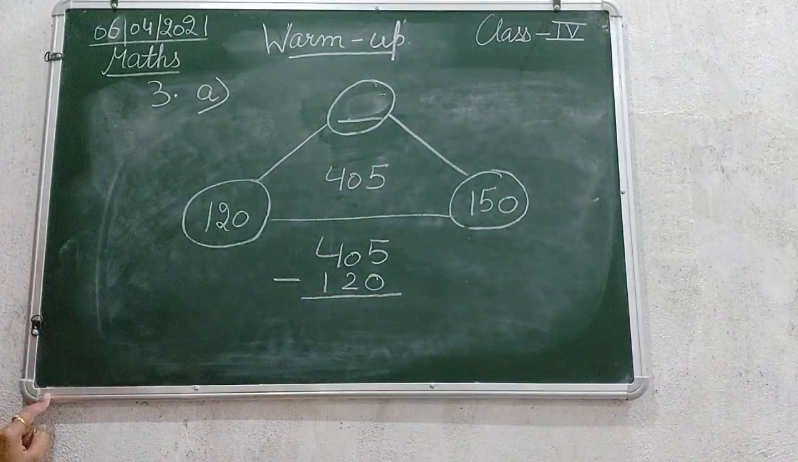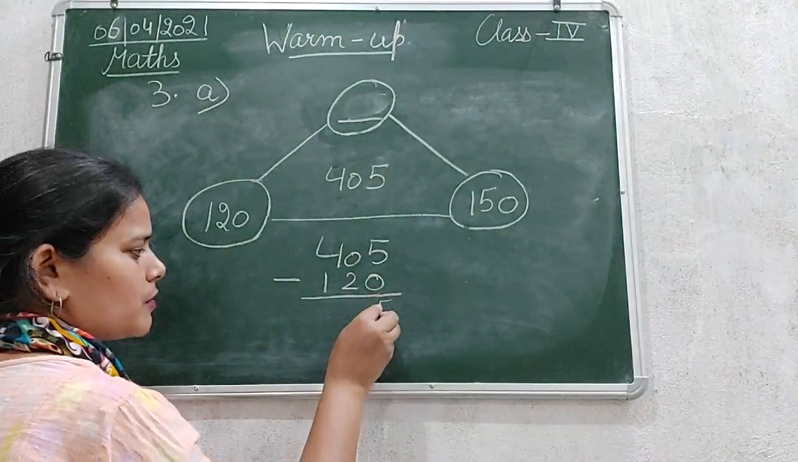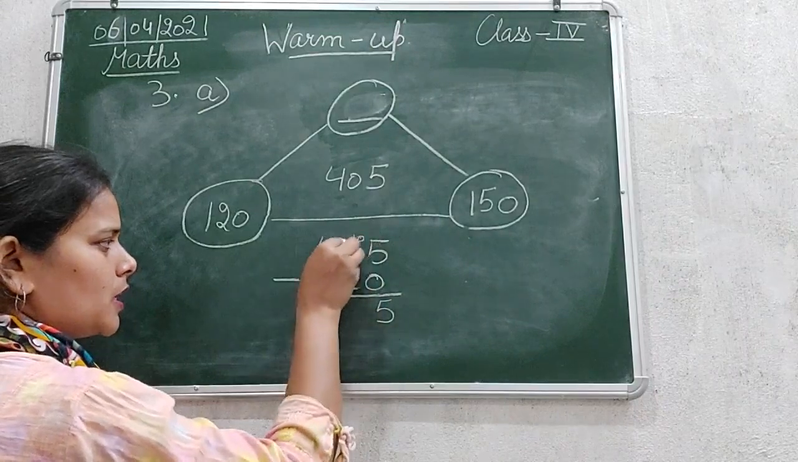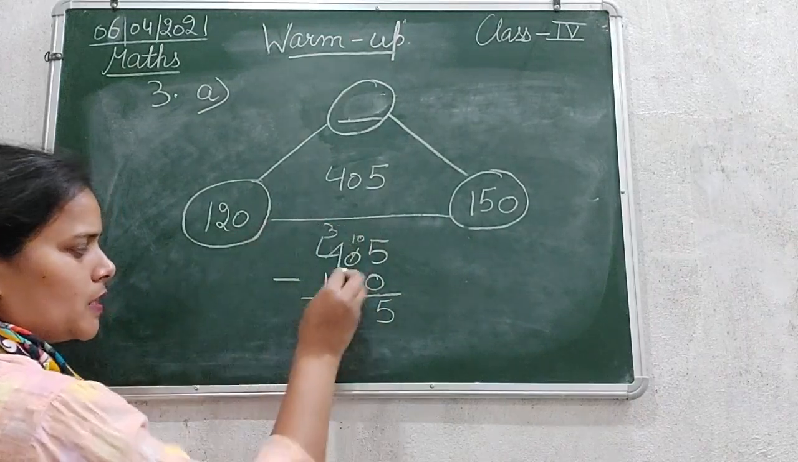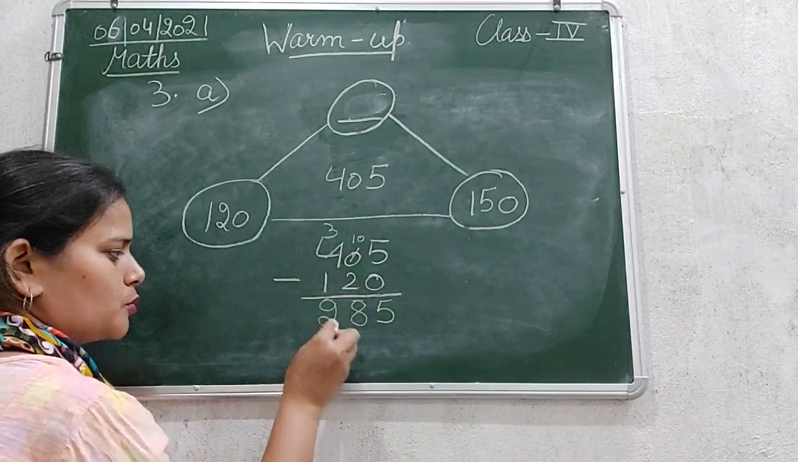405 minus 120. 5 minus 0, 5. 0 minus 2 not possible, so it will be 10 and here it will be 3. 10 minus 2, 8. 3 minus 1, 2.